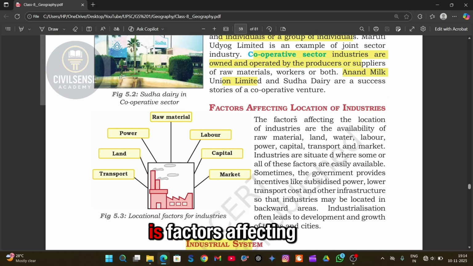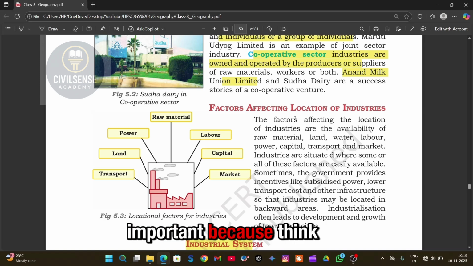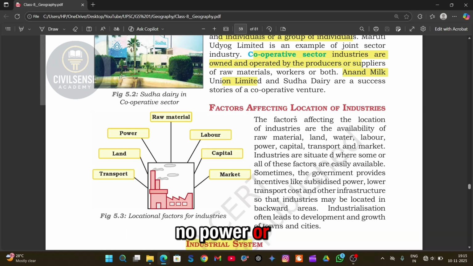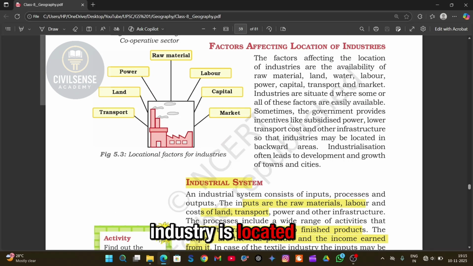Next one is factors affecting the location of industry. So to set up an industry, what all things are needed? You need good transport, proper land, supply of power, raw materials, labor, capital, market, and even water. All these are important because think, if there is no power or no road, how will goods move? So every successful industry is located where these things are easily available.